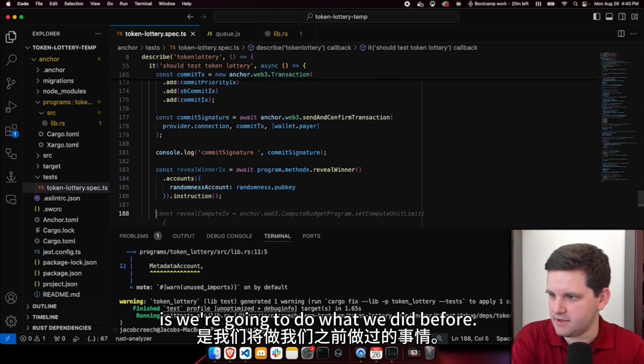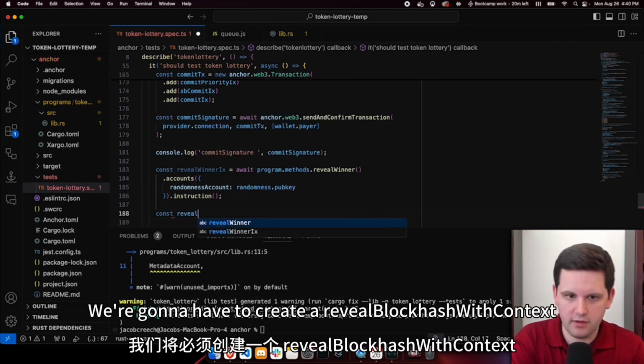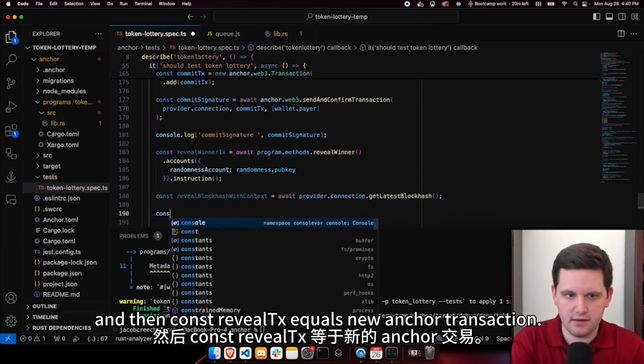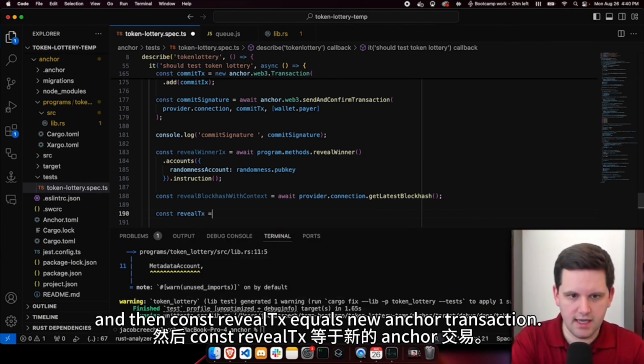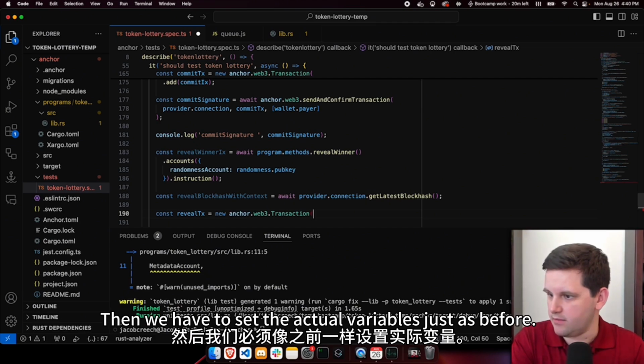The next thing that we're going to have to do is we're going to do what we did before. We're going to have to create a reveal block hash with context, and then const reveal tx equals new anchor transaction. Then we have to set the actual variables just as before.